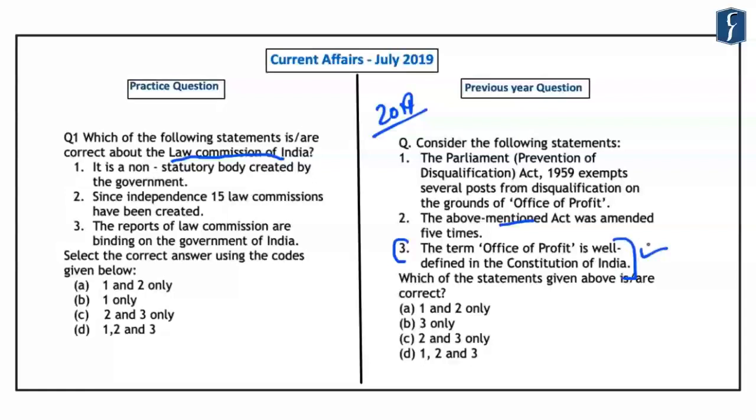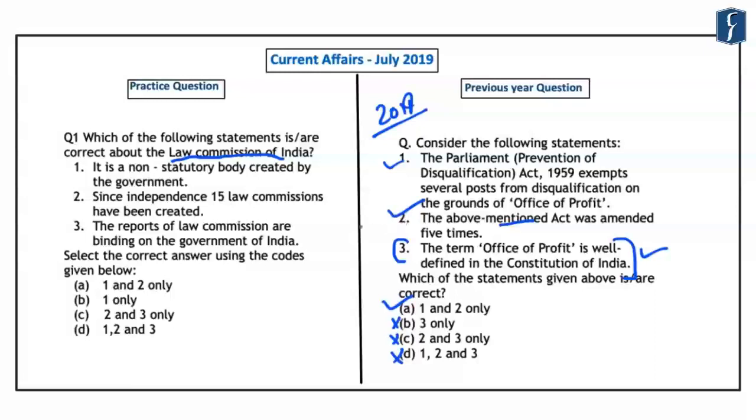By simply knowing that this term has not been defined in the Constitution of India, you can easily eliminate options B, C and D. Hence, the correct answer that comes out is A, that is 1 and 2 only. So statements 1 and 2 are correct, and you could have solved this question even when you did not know whether this act was amended 5 times or not.